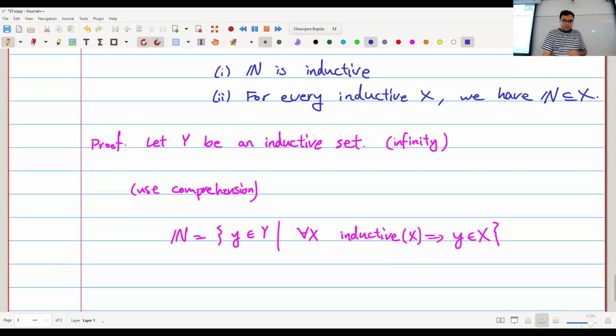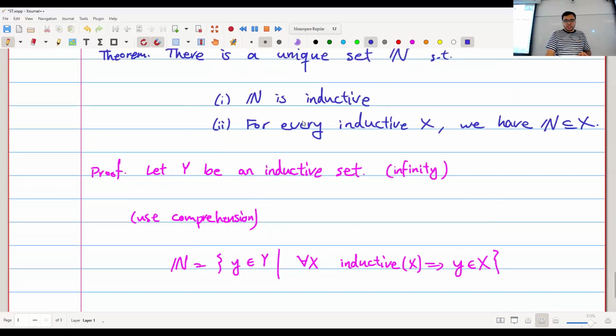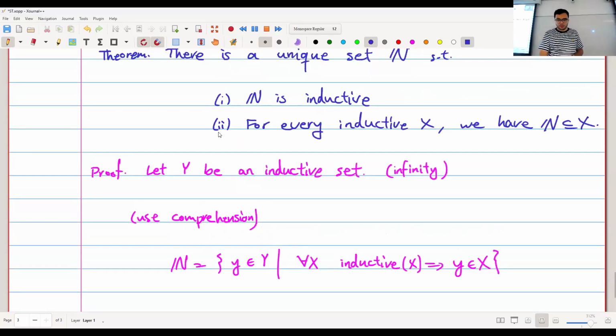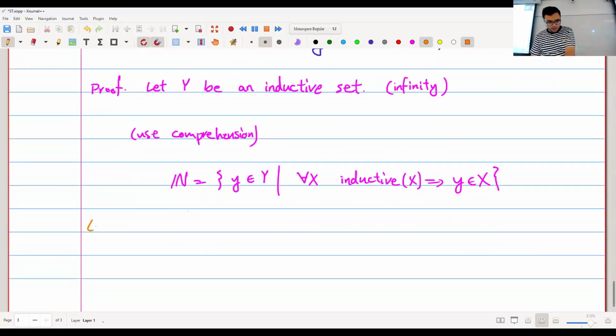So I have to prove two properties for N. I have to prove that N is inductive, and I have to prove that if I have another inductive set, then N is a subset of that inductive set. The second one is obvious. If I have another inductive set X, by definition, every y here is in X. So N is a subset of X. So property 2 is easy. I have to now prove 1.